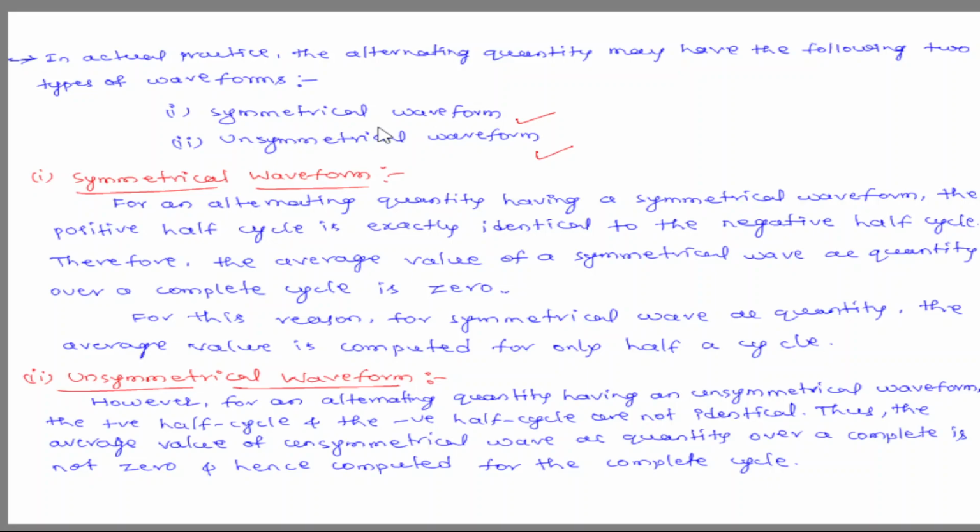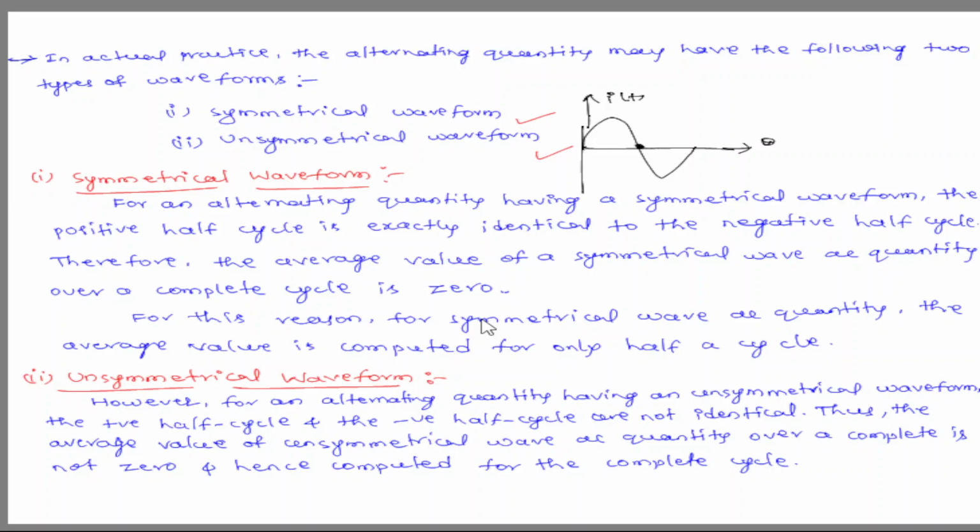What is meant by symmetrical and what is meant by unsymmetrical? Suppose I am considering one simple waveform. This is theta, and suppose this is the current waveform.